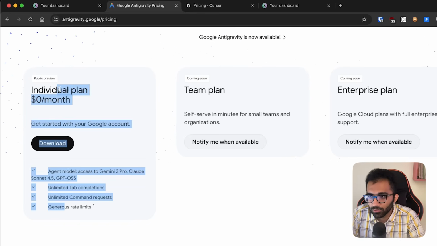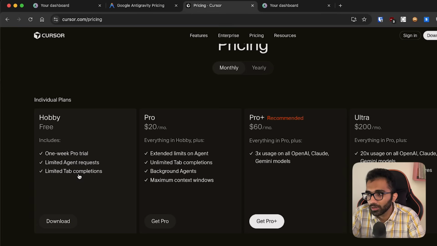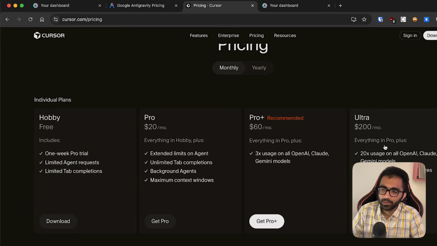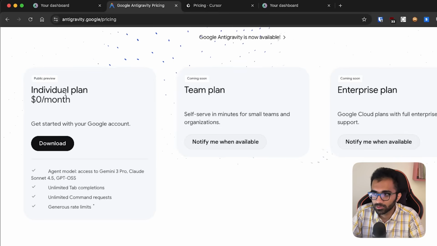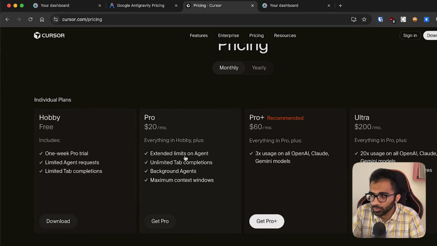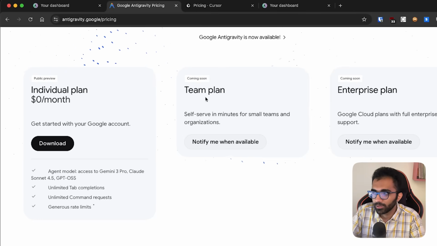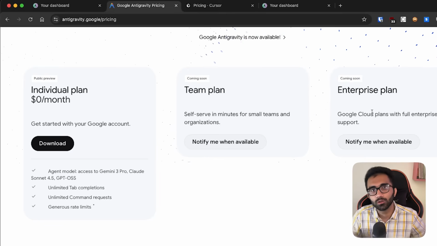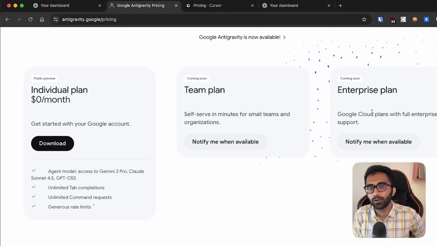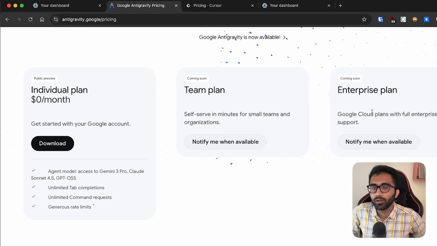So basically you can try it out. If you're a very heavy user, I do agree that at some level it will not be possible to use something like Antigravity. But if you are a pro user or a pro plus user, I feel that Google is after this market. Google is trying to steal these customers, and once they have a few million developers on board, which can correspond to maybe $1 billion in ARR if they shift to pricing, Google will come with a team plan and an enterprise plan. They will link it with Google Workspace and Google Cloud. Maybe, I don't know what they plan to do, but this is a market which is big enough, right?